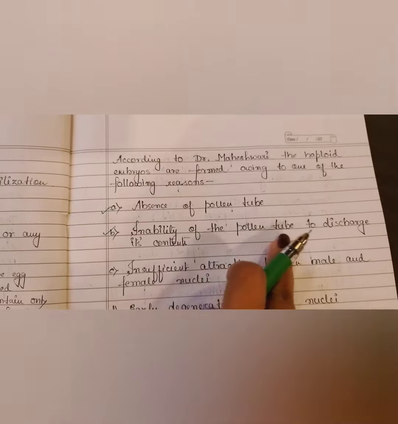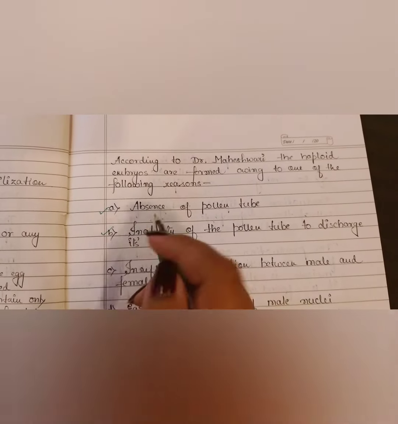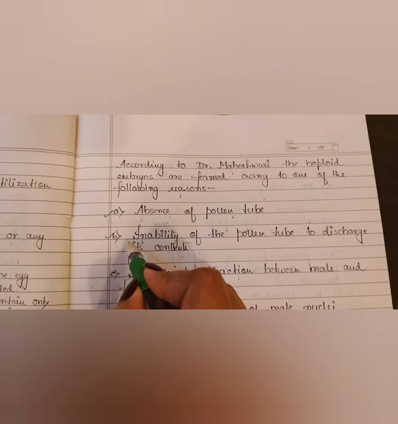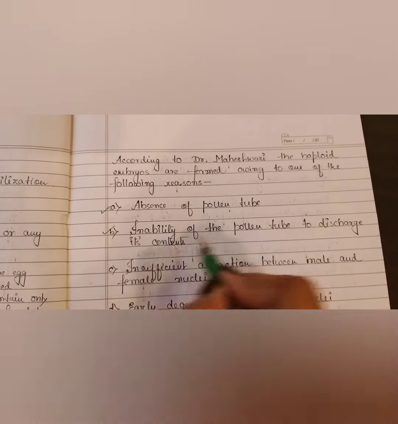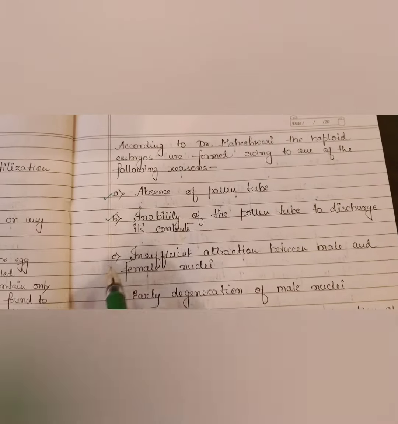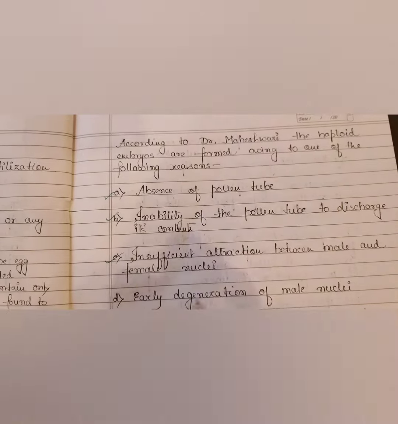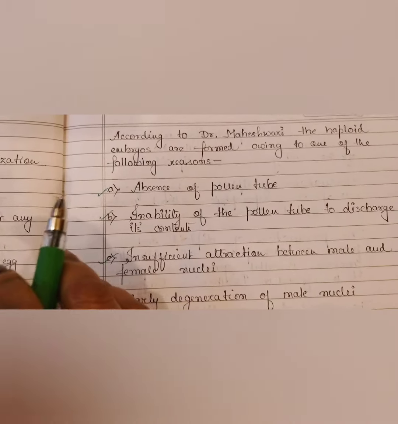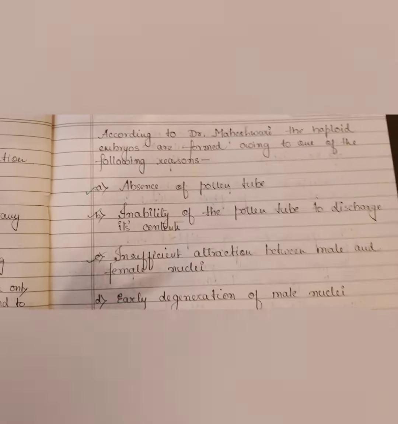Inability of the pollen tube to discharge its content. In the second case, the pollen tube is there, but it is not being able to discharge its content. So it is as good as being absent, isn't it? Third is insufficient attraction between male and female nuclei. There should be some amount of attraction between the two gametes, isn't it, for fertilization to occur.